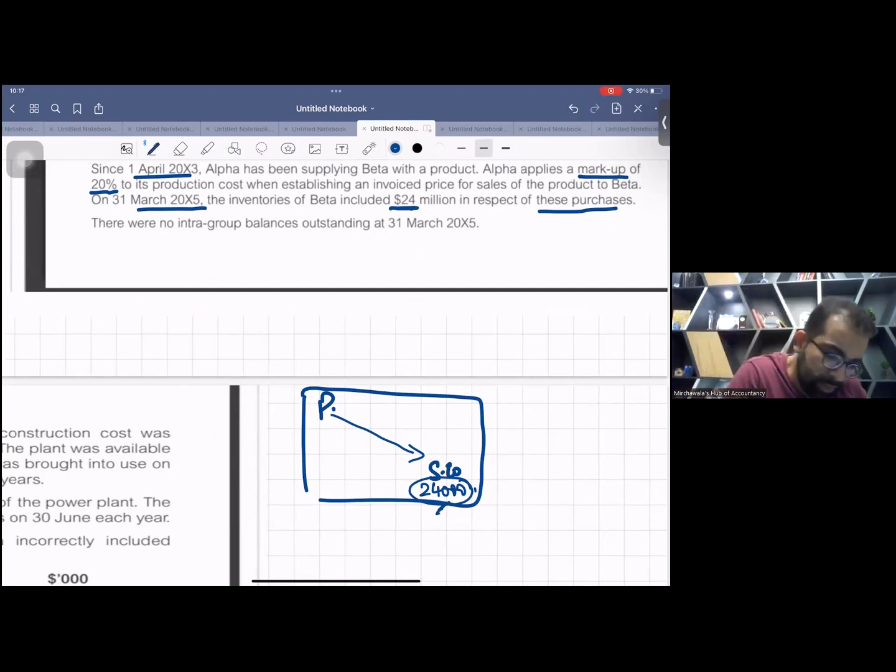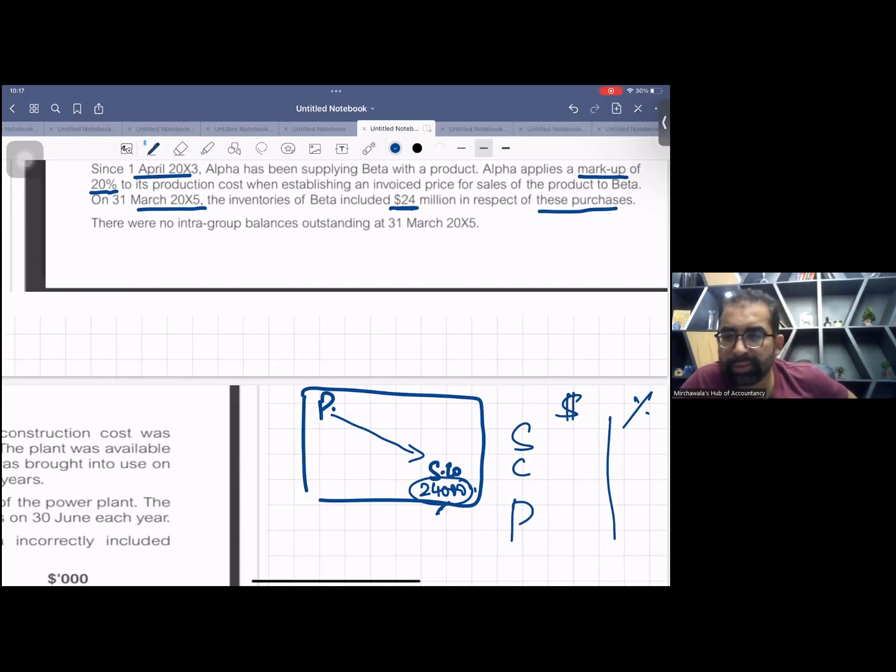Now, very simple, SCP. Hope you remember this. Look at here. This 24,000 is the cost for S company. Obviously it's the inventory of S company, so it's a cost of S company. But for P company, this 24,000 is the selling price.